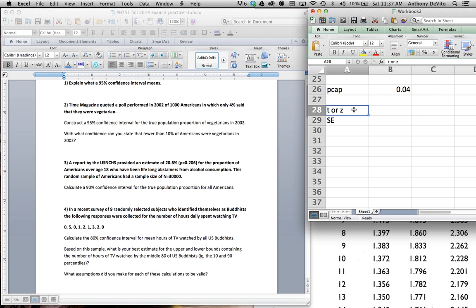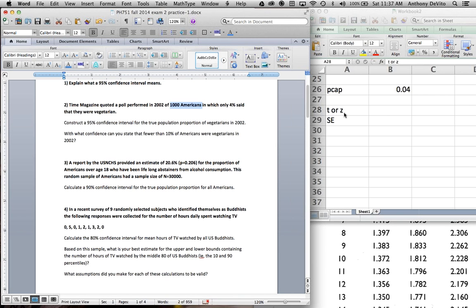When we're dealing with proportions, we have a few assumptions that we're making, besides the fact that they were randomly selected. One of those assumptions is that the sample size meets certain minimum criteria: that the sample size be at least 30 people, and that each of the two groups in this binomial has at least 15 individuals in it. Binomials have two values: yes, they're vegetarians; no, they're not vegetarians.